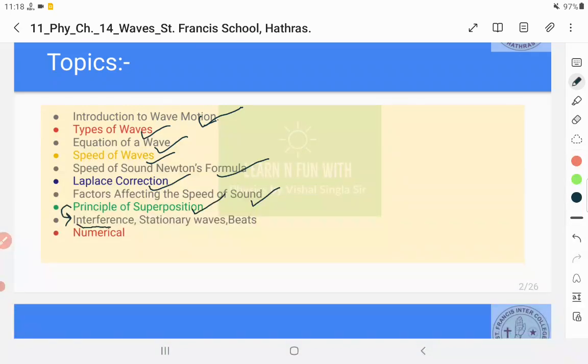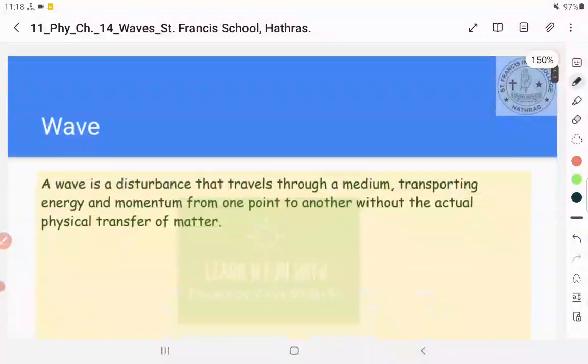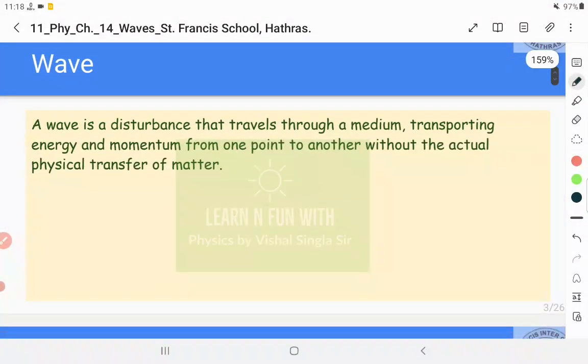There are three effects we will study. The first one is interference, the second one is stationary or standing waves, and the third one is beats. We'll see one numerical also based on the waves. So firstly, what is a wave?